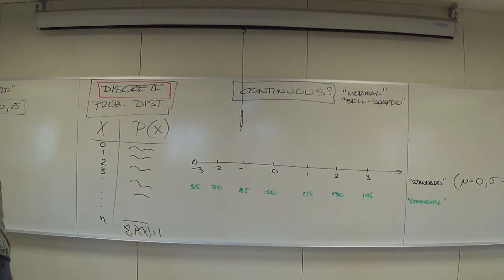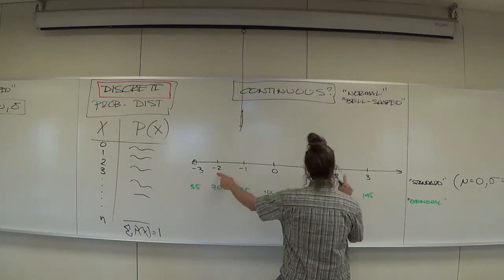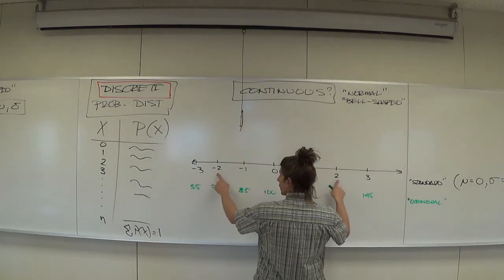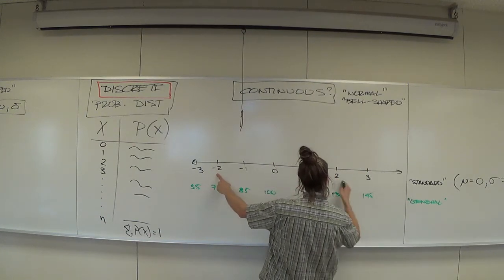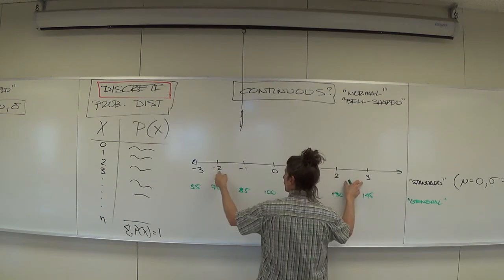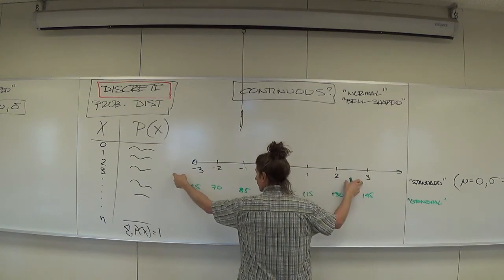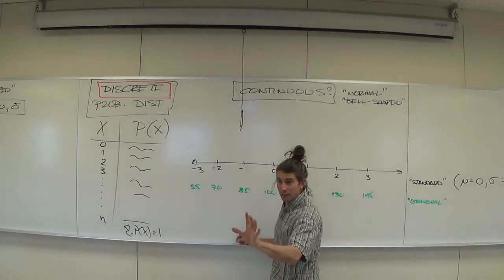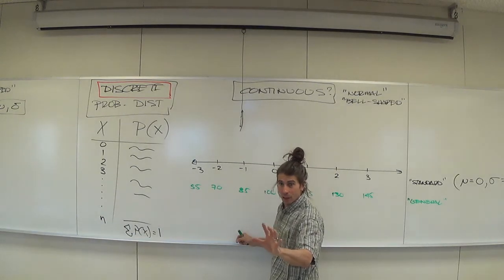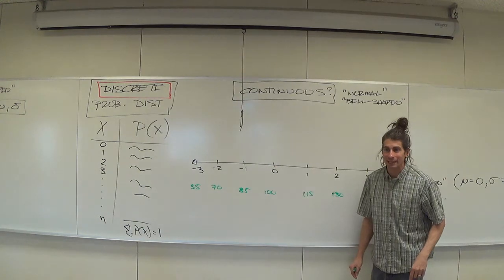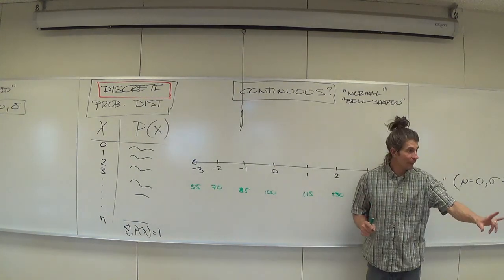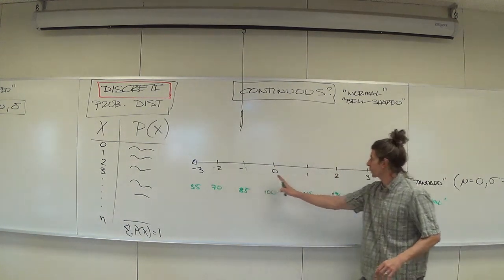You guys are making good connections, though. From here to here is what percentage? 95. That's 95%, right? So the ones that are above here are also above the ones that are down here. So let's logically think through that. 95% would be here to here.